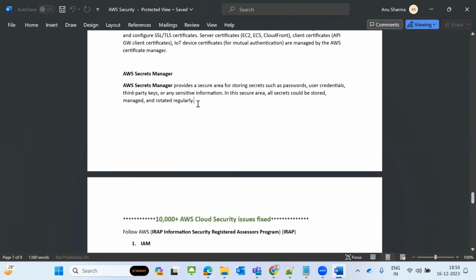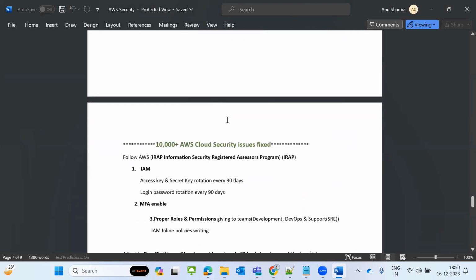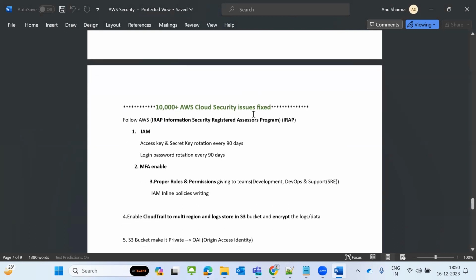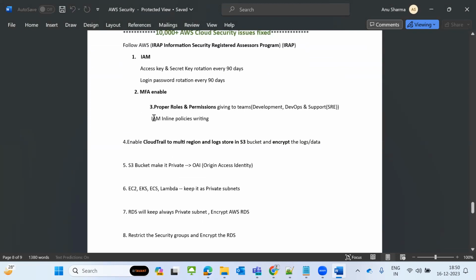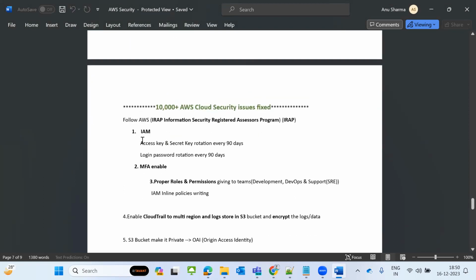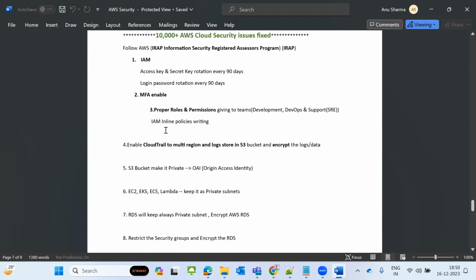As we discussed initially, in my AWS Cloud Security journey, I am a certified AWS Cloud Security Architect, and I have fixed more than 10,000 security issues. They are not unique issues; there are multiple issues per category. For all the security services we discussed, we got issues and I fixed them.